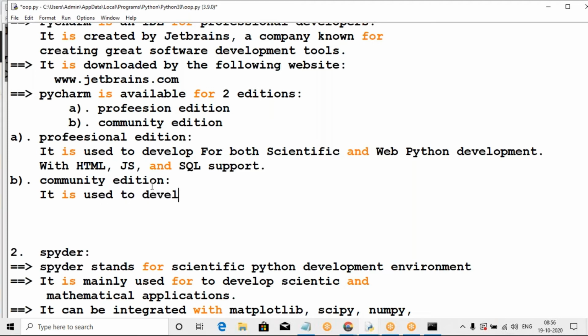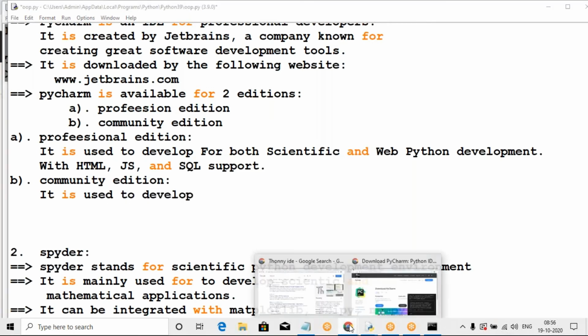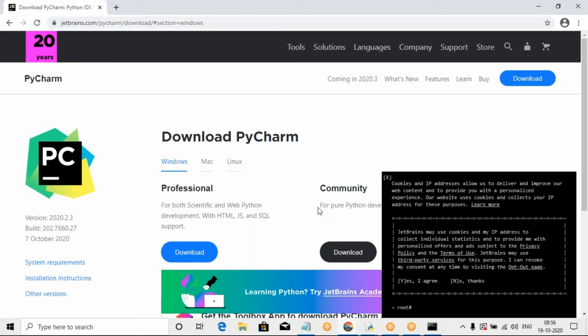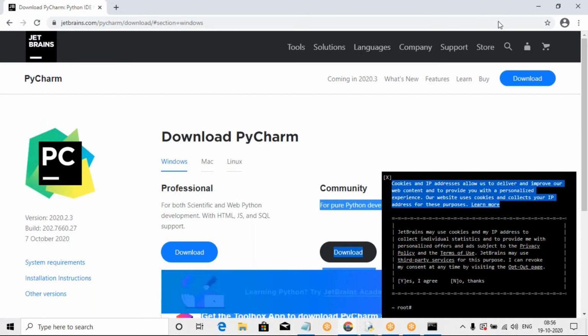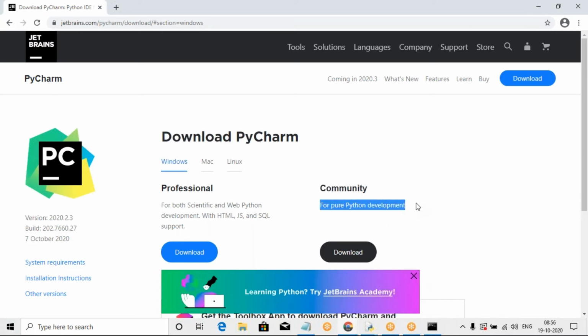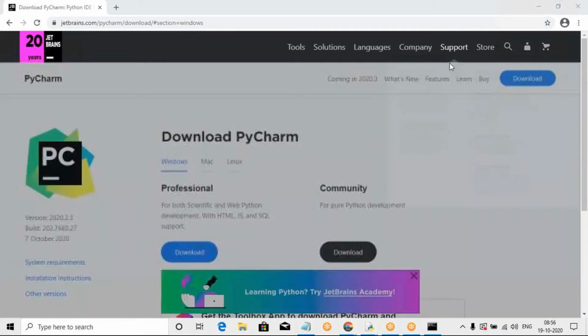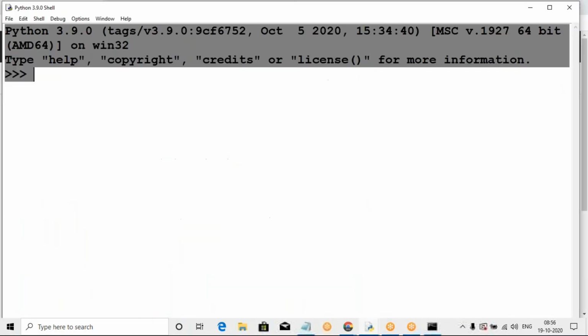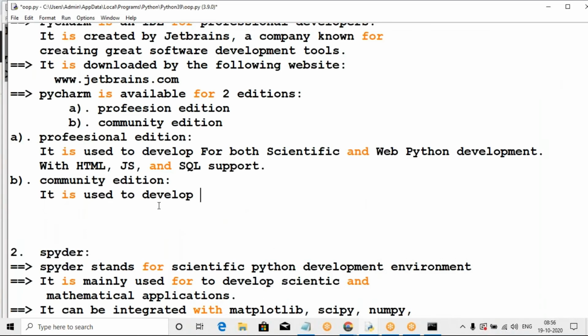The community edition is used to develop, wait one minute, it is not required for pure Python development. For pure Python development, only Python code. I don't want any other code to develop. It is used for pure Python development, only Python code. It is very neat, but it takes more memory and spaces require more memory.